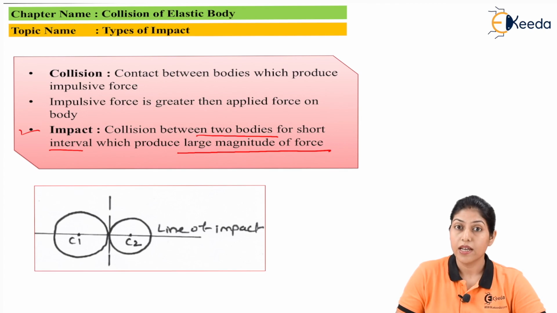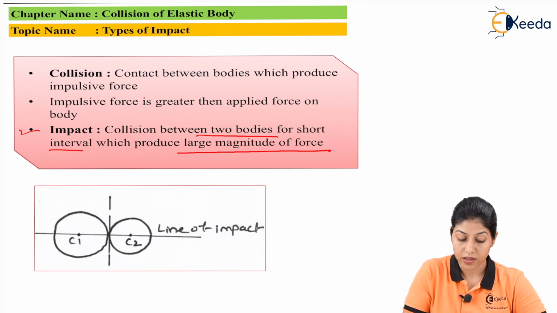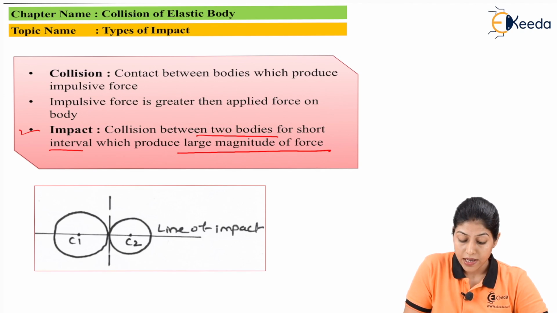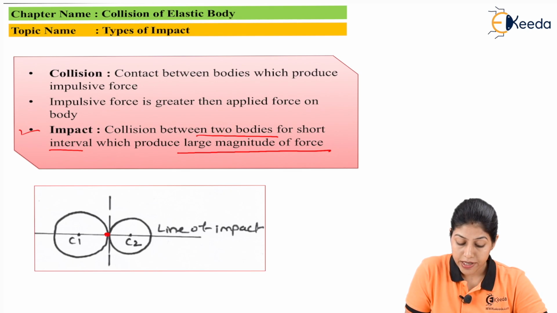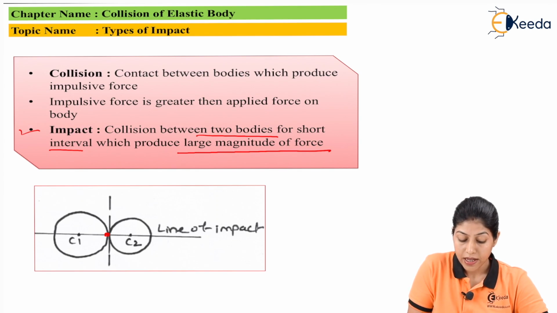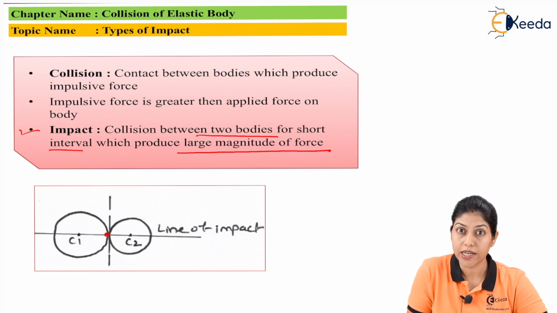Now let's see this diagram which shows the concept of collision and impact. Here you can see two cylinders with centers C1 and C2. C1 and C2 are the mass centers of these two cylinders, and this particular point is considered as the point of contact between the two cylinders. The line which passes through these two mass centers of the cylinders as well as the point of contact is called the line of impact.